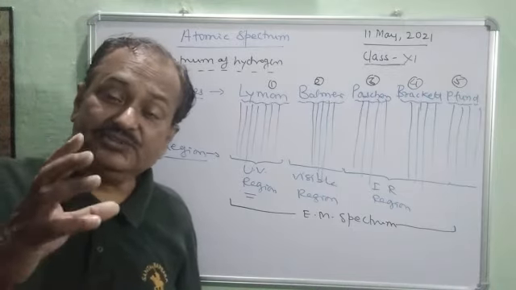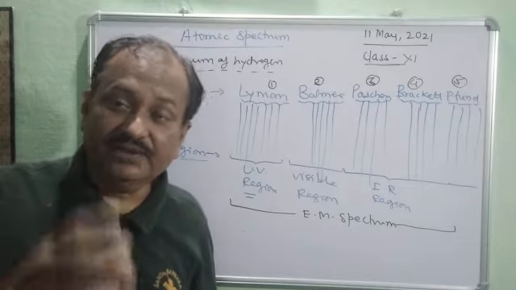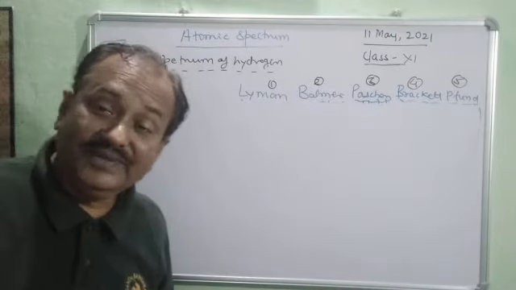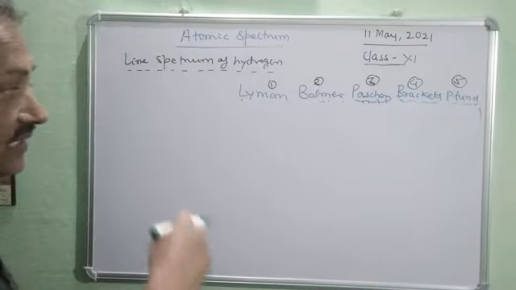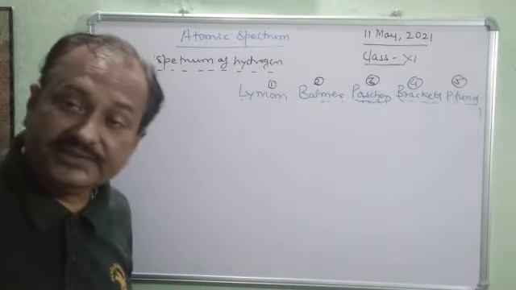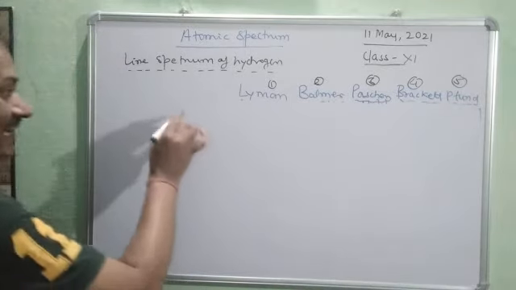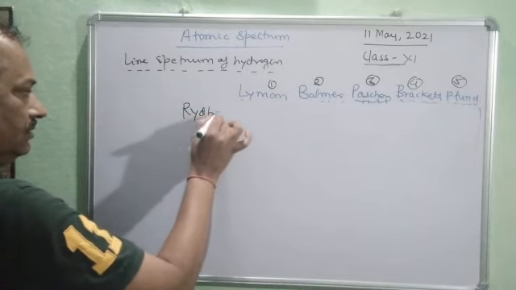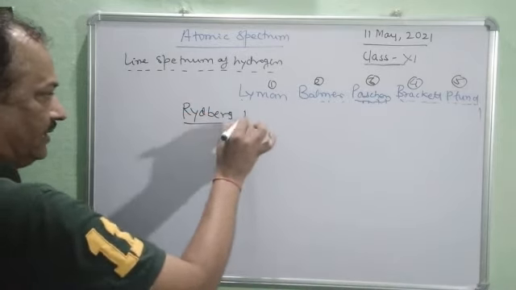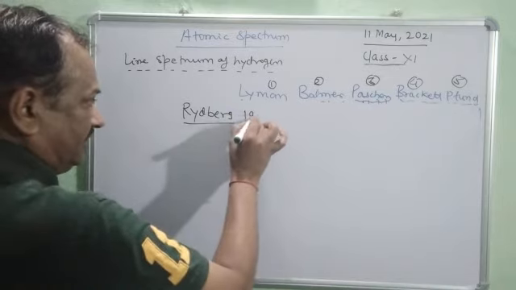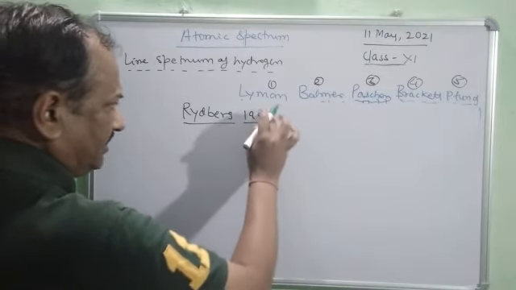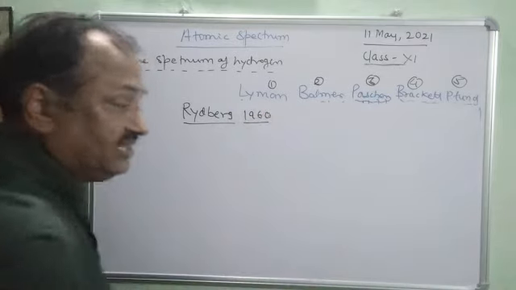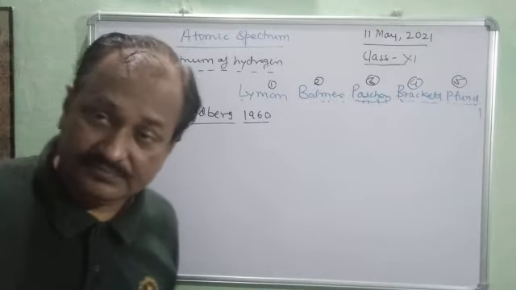But this spectrum of hydrogen also has some numerical value. See how. The next important part is the calculation of the frequency or the wavelength. So a scientist named Rydberg in 1960 has given an equation called the Rydberg equation.